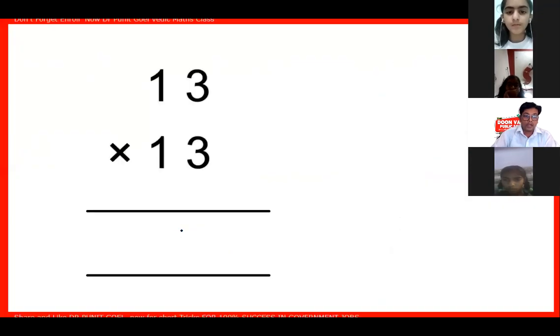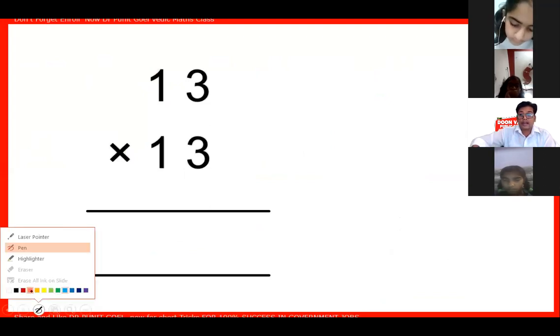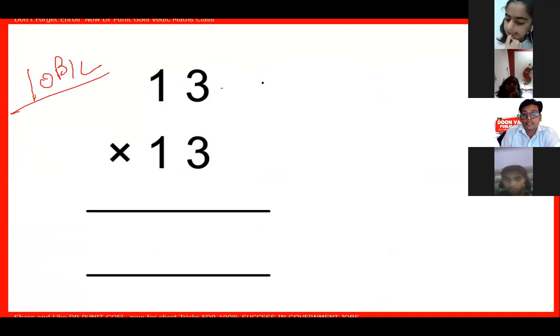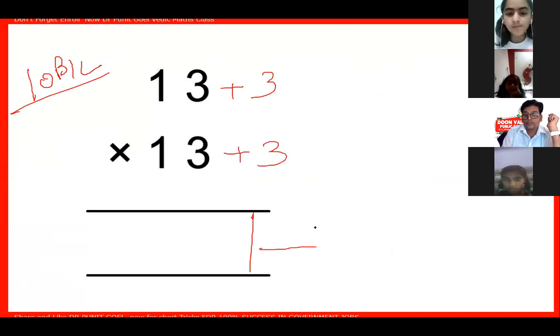Now 13 multiplied by 13. That is called the 10 balance method. How much more? Plus 3. How much more? Plus 3. So first of all, 3 multiplied by 3 gives me 9.